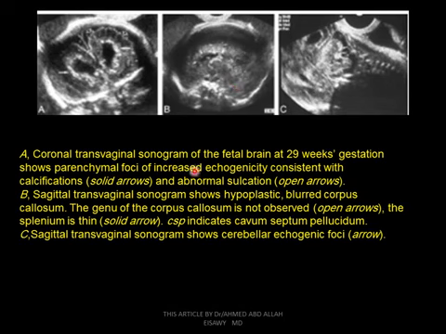With this sagittal sonogram, we show hypoplastic corpus callosum, and the genu of the corpus callosum is not observed. The splenium is seen, and this indicates cavum septum pellucidum. With this image, we show cerebellar echogenic foci. This is cytomegalovirus.